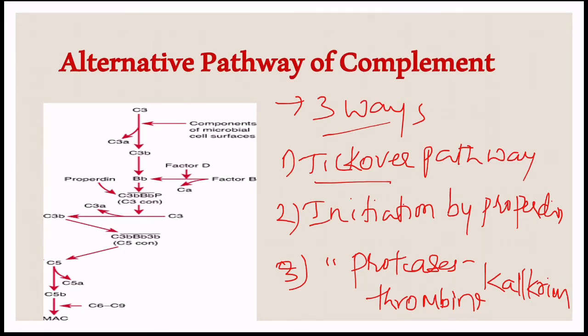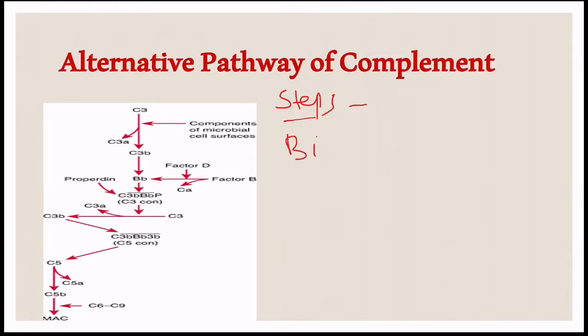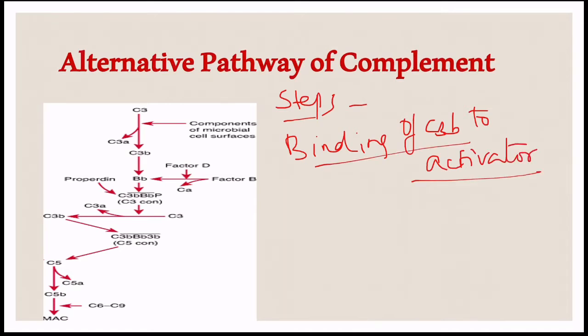Kallikreins are a group of serine proteases, the enzymes which are capable of cleaving the peptide bonds in the proteins. The first step in the pathway is binding of C3b to activator. C3b is continuously generated in small quantities in circulation.